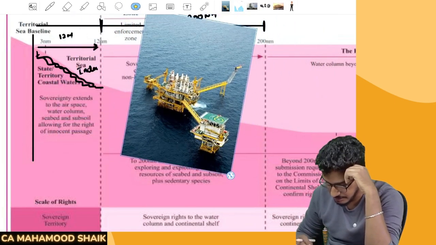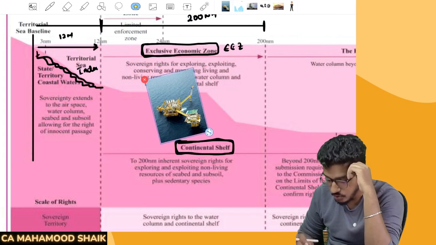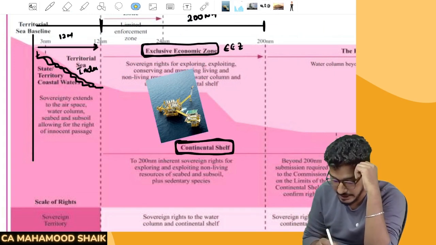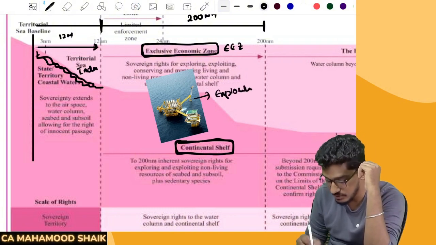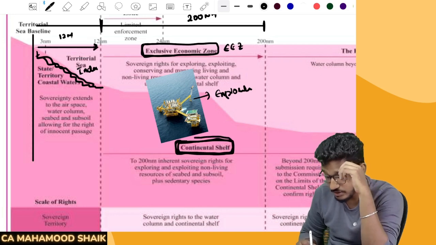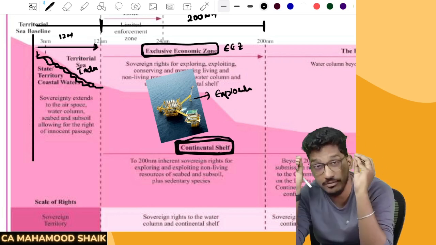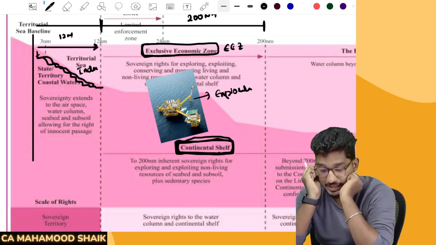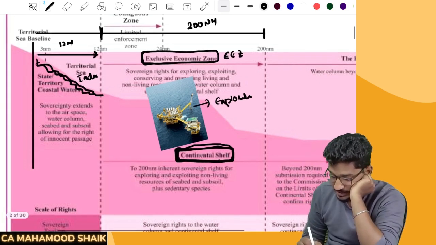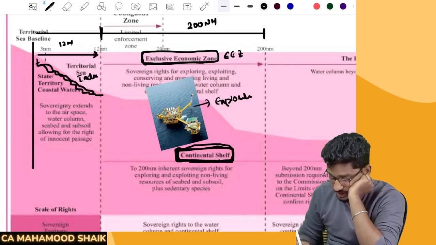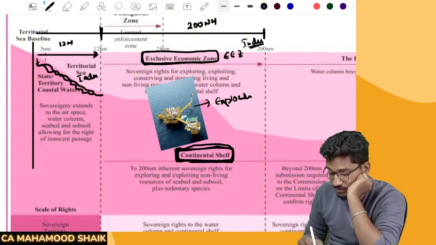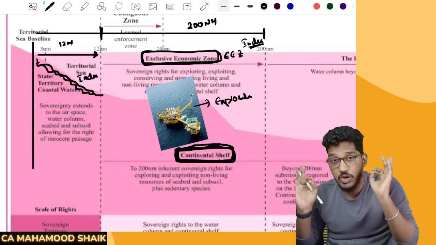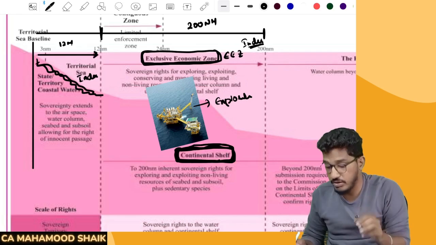Say, for example, someone wants to set up an oil rig here. Who will have the power to do that exploration of oil? India only will have the right to explore oil and natural resources in the exclusive economic zone and continental shelf. This also will form part of India. And in this exclusive economic zone and continental shelf, the government will have supreme power. India will have sovereignty. Sir, what power will they have? What can they do in the exclusive economic zone and continental shelf? What powers will the Indian government have?